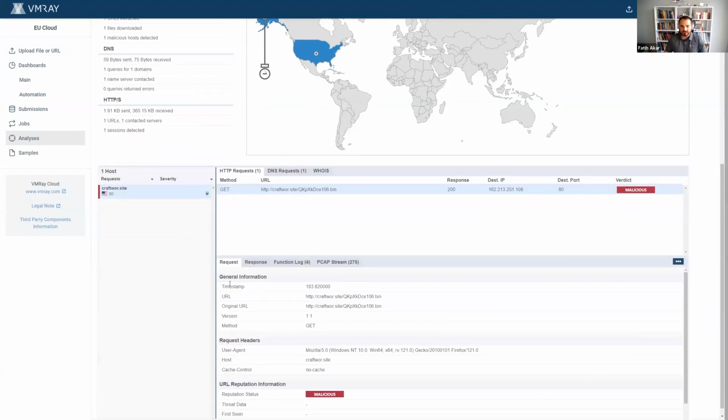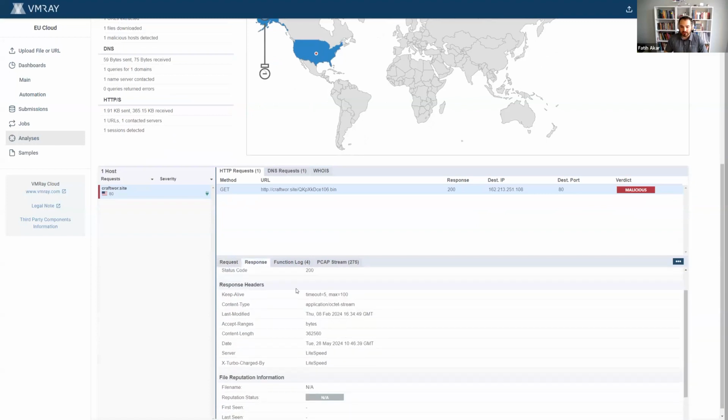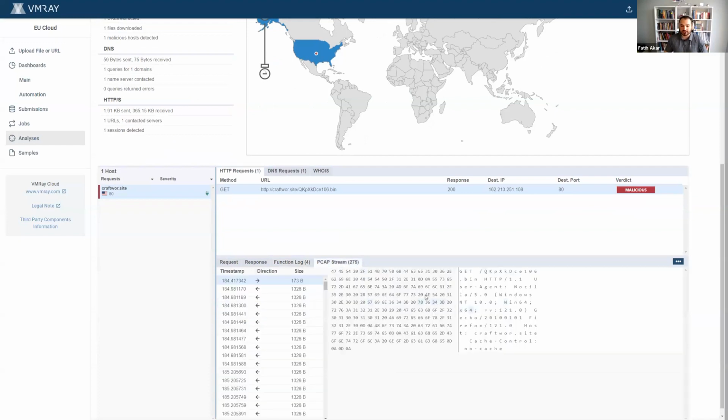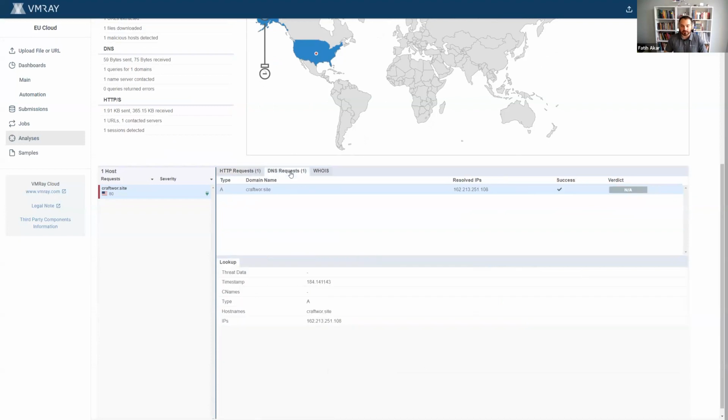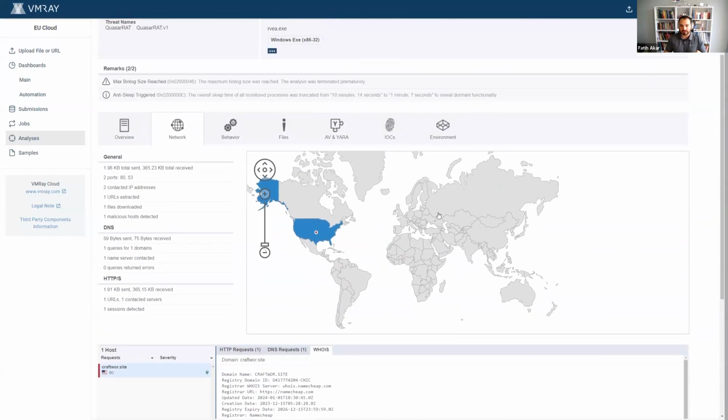And we can see the requests, we can see the HTTP responses from them, and we can see with what function call this operation was done, and we can go ahead and download the PCAP and do further analysis in PCAP or network analysis tools. DNS requests, same goes for it, and we share a lot of data with it, and also the whois enrichment is going to be available for this.